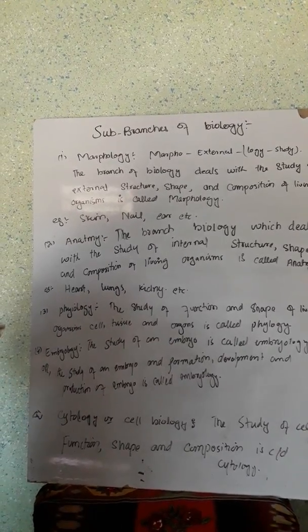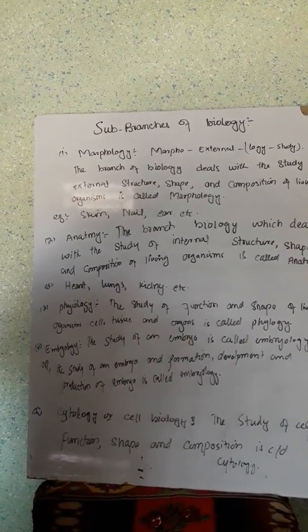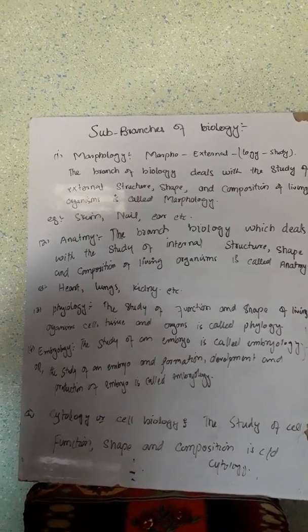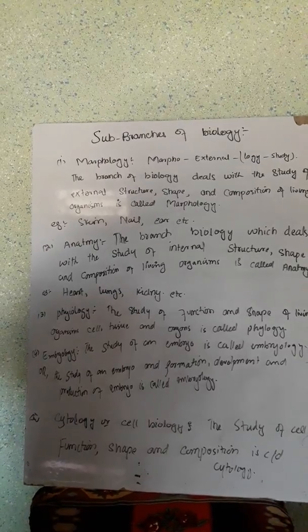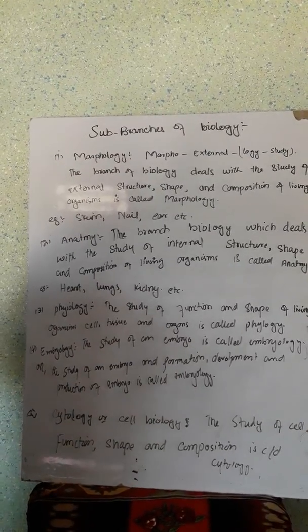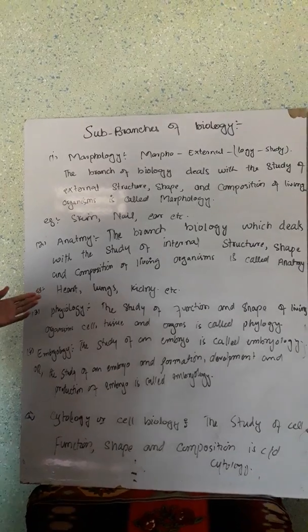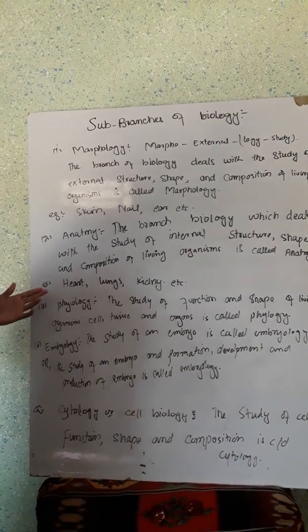The second one is anatomy. Ana means to cut, tomy means a part of a plant or animal. In anatomy, we study the internal structure, composition, shape as well as properties of living organisms. All these things are examples of anatomy. Heart, lungs and kidney are examples of anatomy.